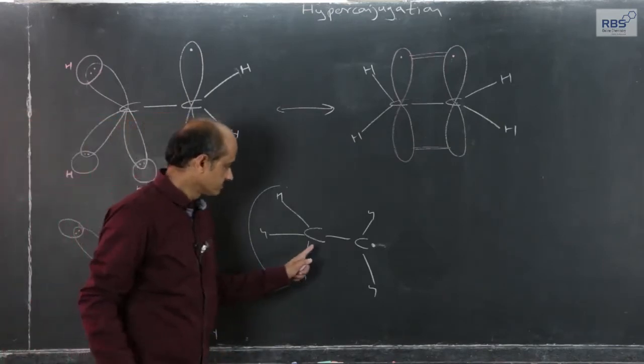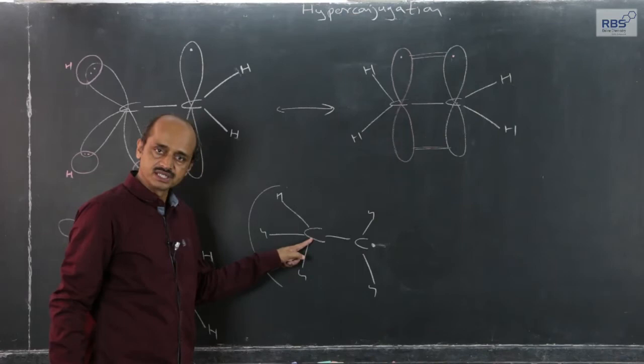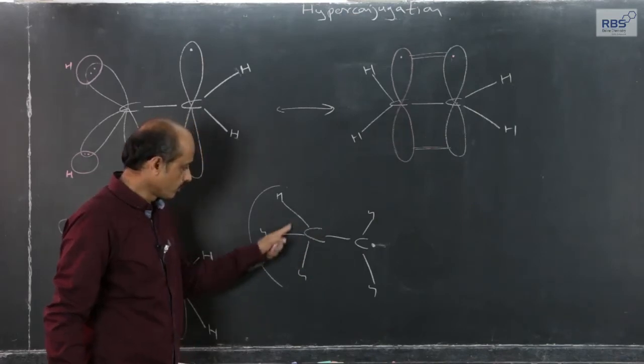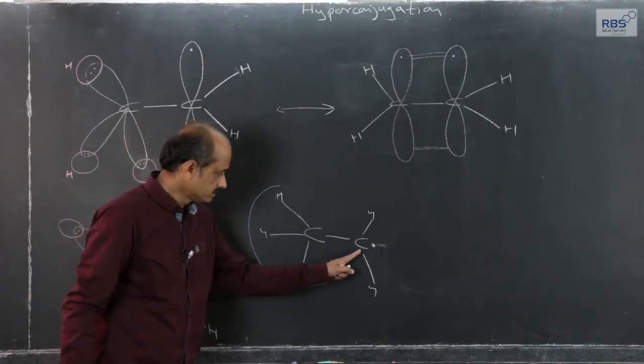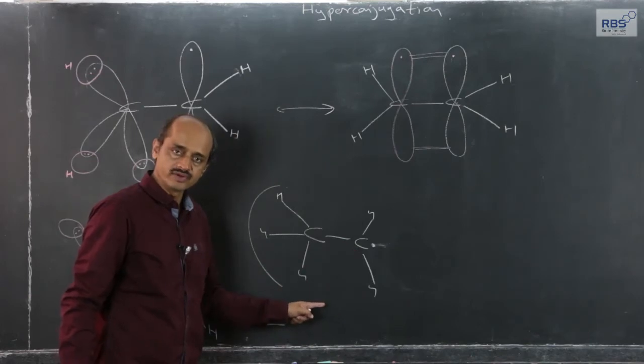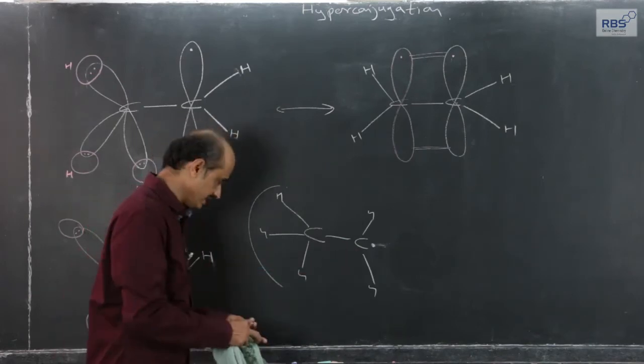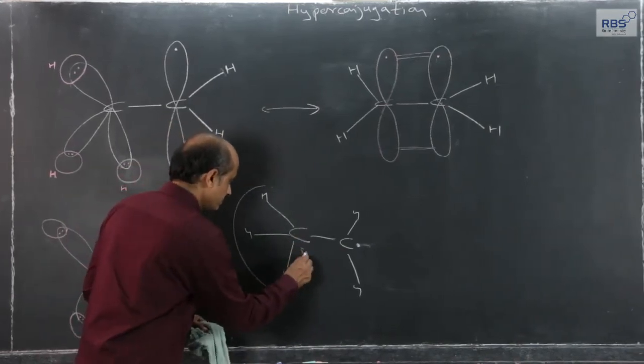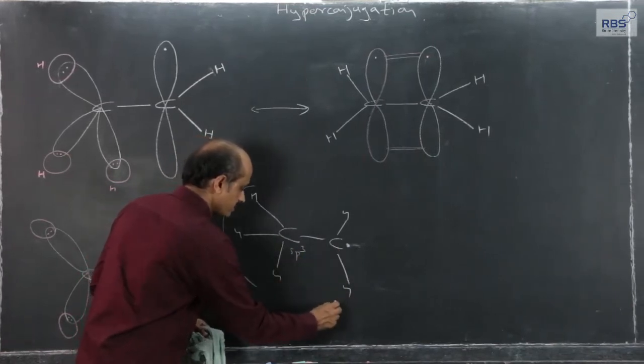Now, here again this carbon is sp3 hybridized, all 4 bonds are single covalent bonds. This carbon at this moment in the form of radical is sp2 hybridized, this one is sp3, this one is sp2.